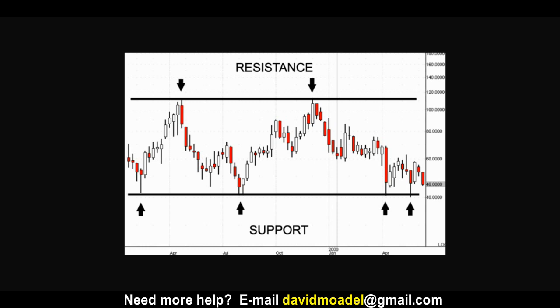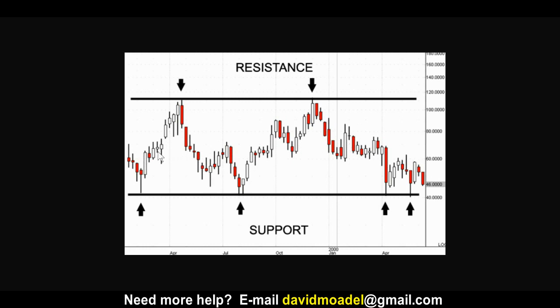Well, let's go back a little bit. First, we're going to talk about swing low and swing high. These are candlesticks, so this is a candlestick chart. But you can do this with a line chart or practically almost any kind of chart, really.